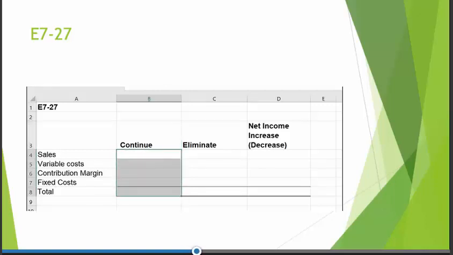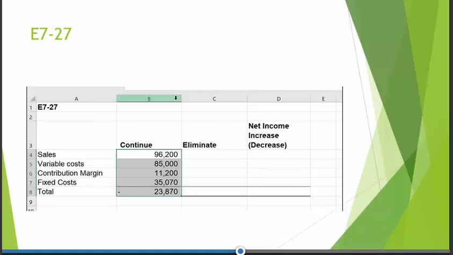So we know that net sales are $96,200, and the variable costs are $85,000, which are given. They said that $70,000 are variable and $15,000 are variable of the operating expenses, so we have a total of $85,000 of variable costs, which means the contribution margin for the division is $11,200.